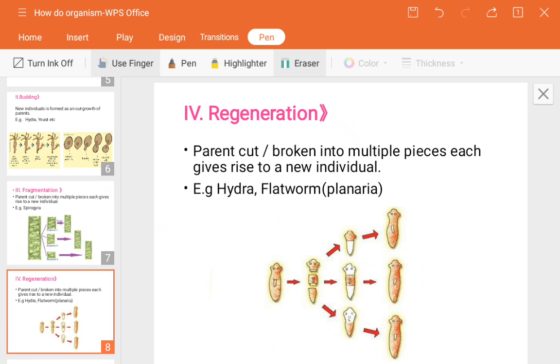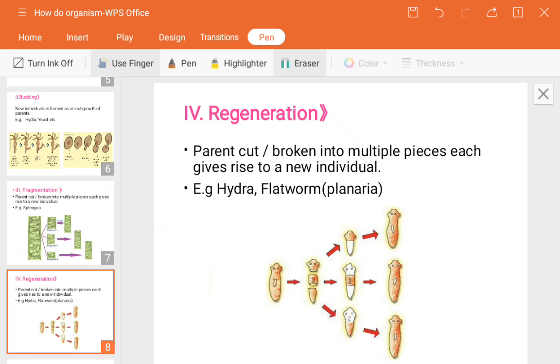This actually happens in case of an accidental process, like in hydra and a flatworm like planaria. So in planaria, this is one worm, a flatworm; whenever its body is cut, the three pieces will form if one organism breaks down. You can see in the image, is it?